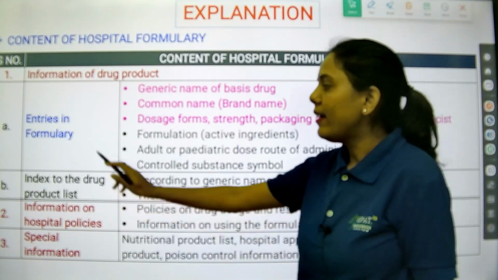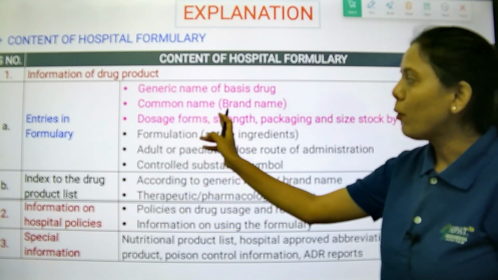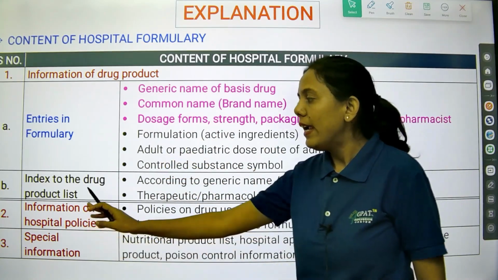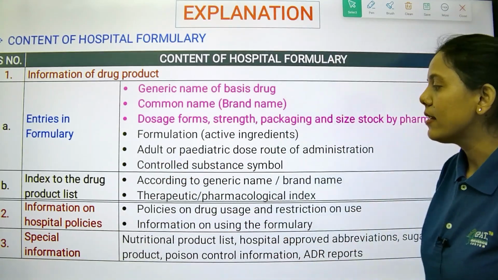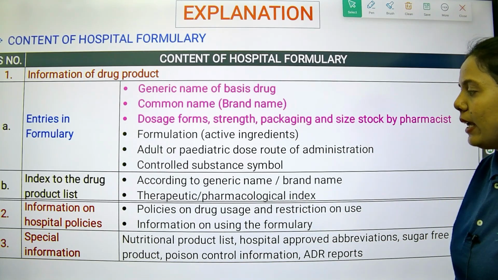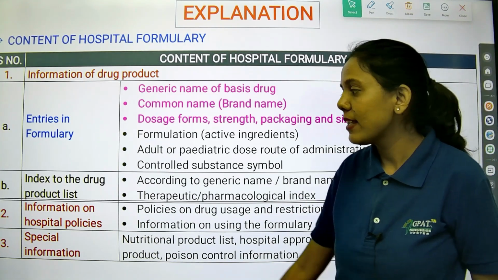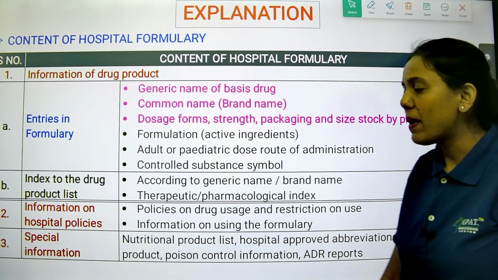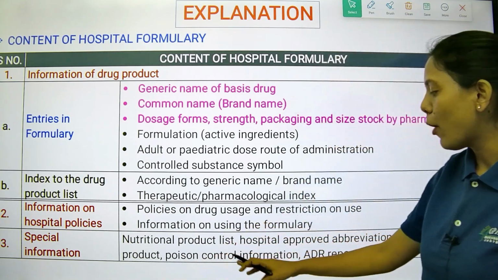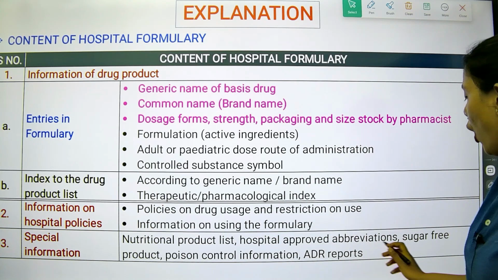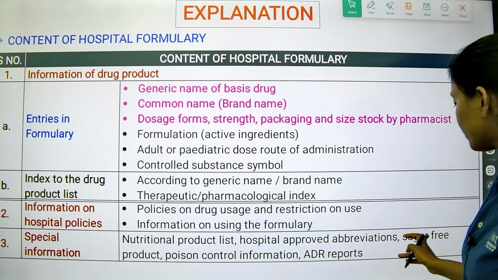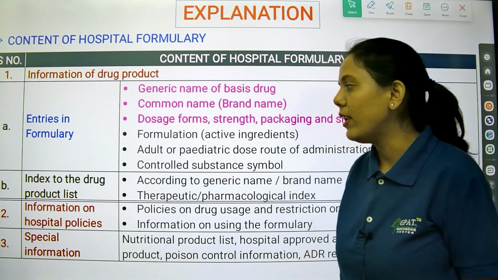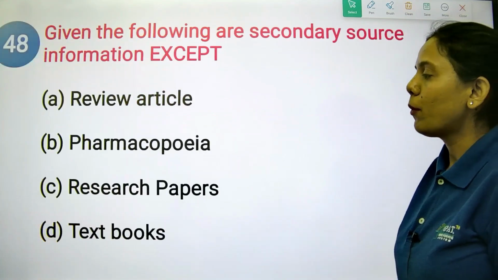So here you can see entries in formulary. It includes generic name, common name, dosage form, formulation, controlled substance symbol, index to the drug product list. According to generic name, brand name, or the pharmacological index, information on hospital policies can be given, and special information, for example poison control information, or any observation or sugar-free products. So special type of information is given in the index to the product drug list.